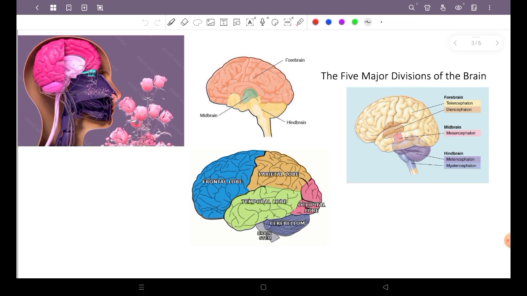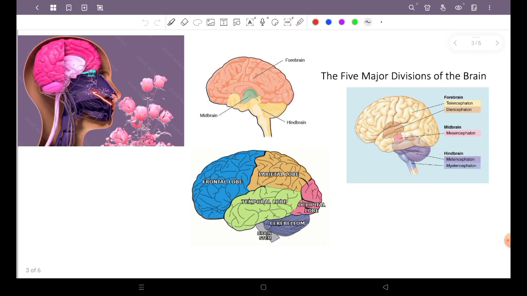But before that, let's discuss what is going on in the brain. Our brain is basically divided into three portions: the forebrain, midbrain and hindbrain. These three portions are subdivided into five major divisions. The forebrain is divided into the telencephalon and the diencephalon. The midbrain is the mesencephalon only, while the hindbrain is divided into the metencephalon and myelencephalon.